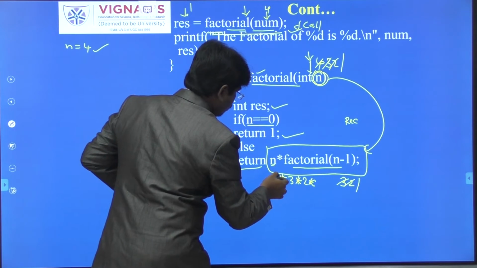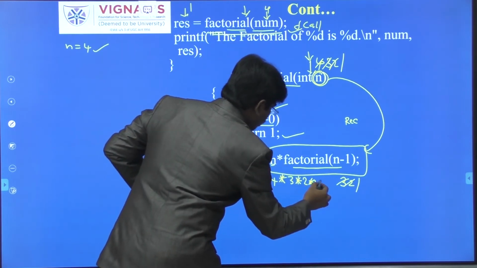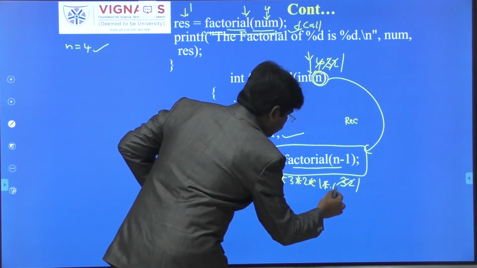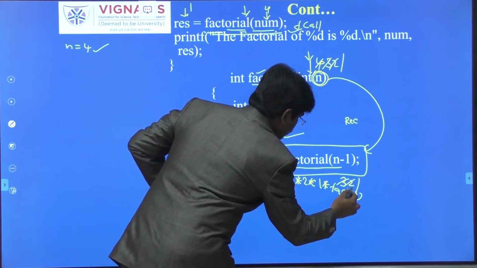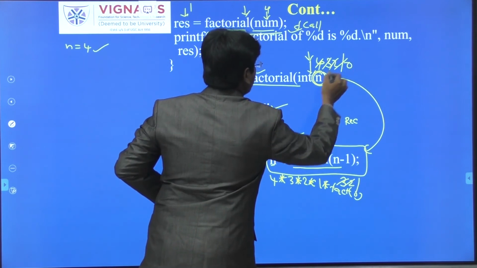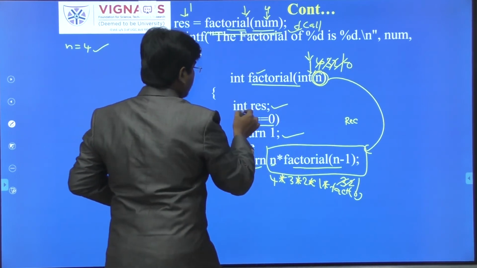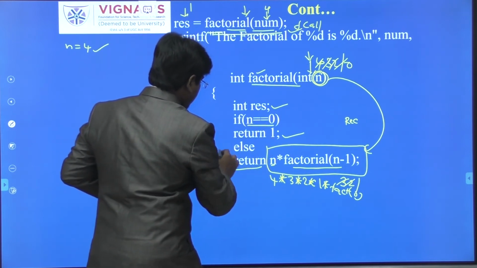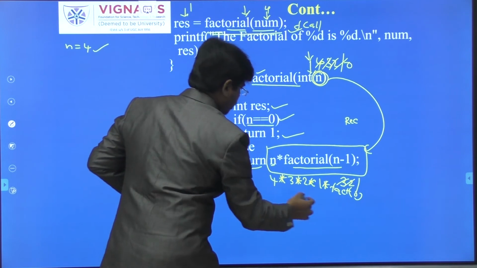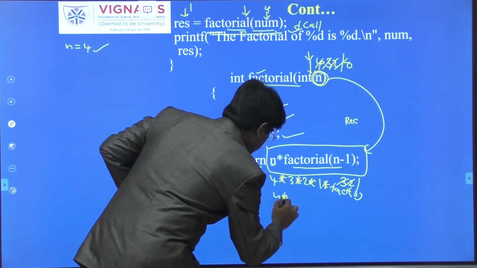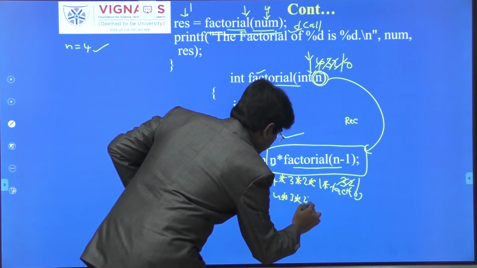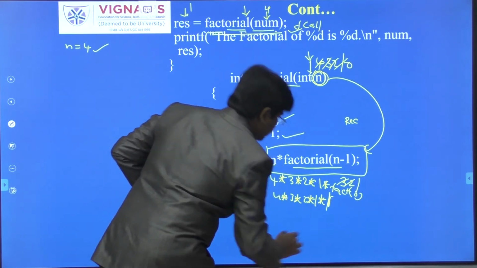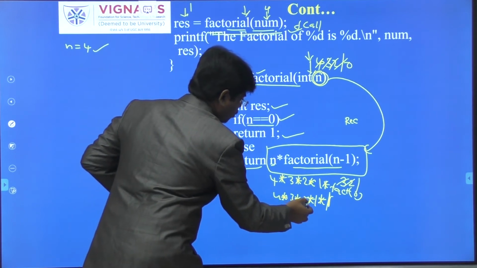It returns n into, again 4 into 3 into 2 into, next n into 1 into factorial of 1 minus 1, that is nothing but factorial of 0. Here again it will come with 0, now n value becomes 0. Again I am checking the condition. If n value is 0, what does it have to return? It has to return 1. So here the else part will not be executed, the if will be executed. So 4 into 3 into 2 into 1 into, again factorial of 0 means the value is 1. So 4 into 3 into 2 into 1 into 1.